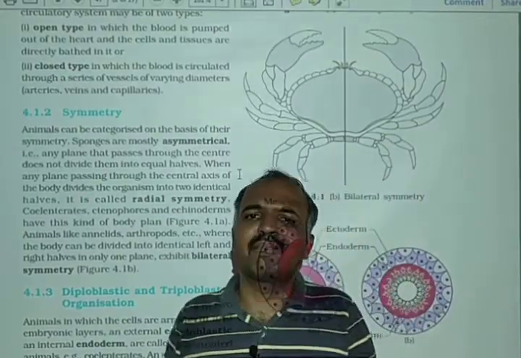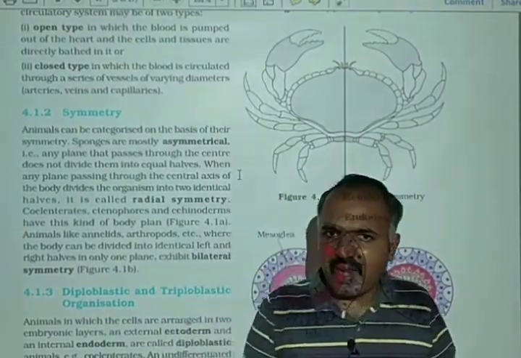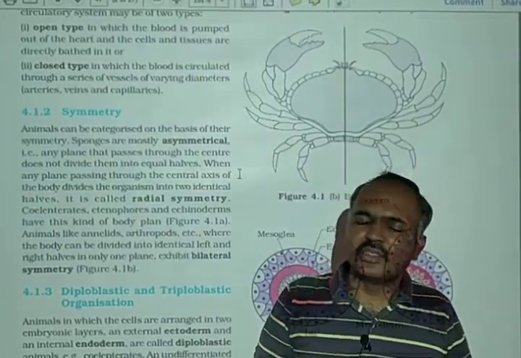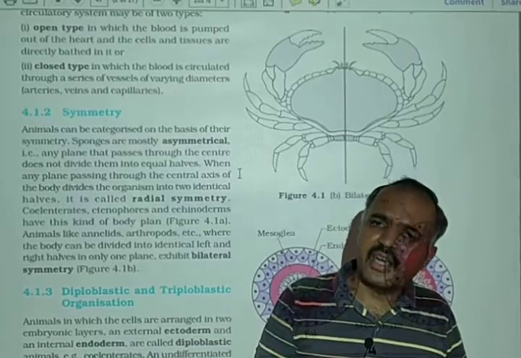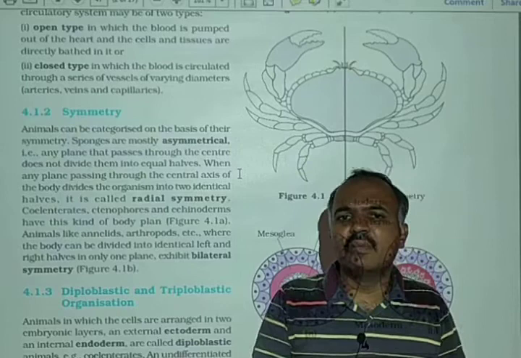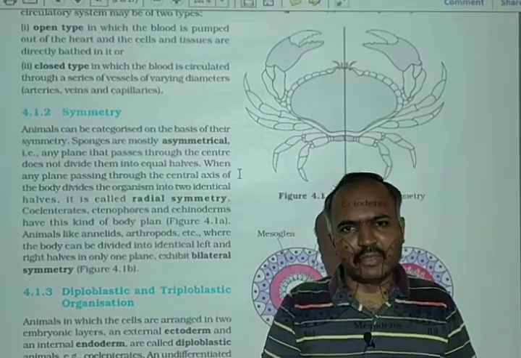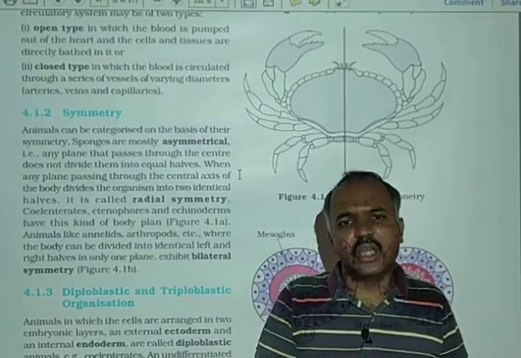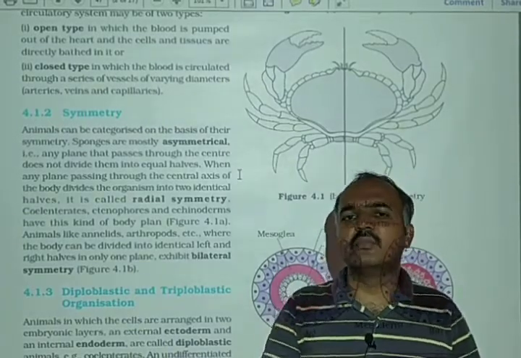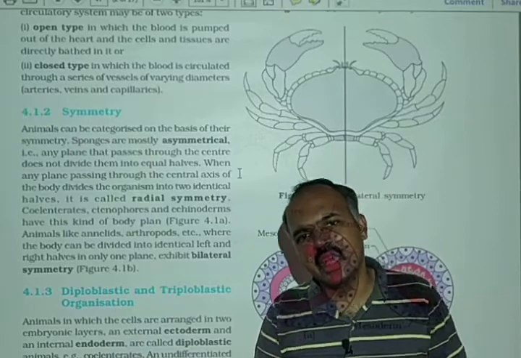Most of the animals are bilaterally symmetrical, except Porifera, Ctenophora, Coelenterates, and Echinoderms. Coelenterates and Cnidarians are the same. All the other animals are bilaterally symmetrical. Most of the animals are bilaterally symmetrical.